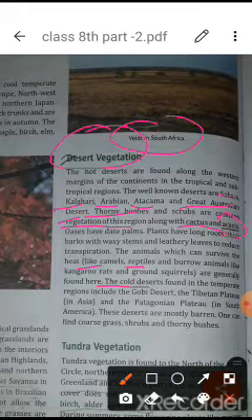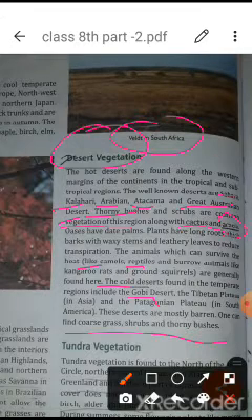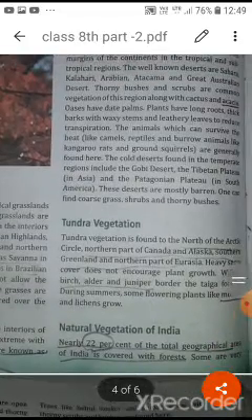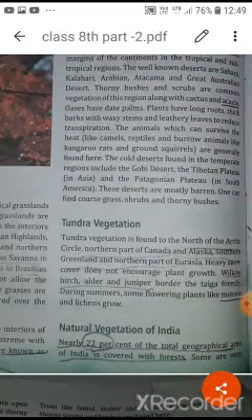We also have some cold deserts like the Gobi, the Tibetan Plateau, and the Patagonian Plateau in South America. These areas are mostly barren. One can find coarse grass, shrubs, and thorny plants. Barren means not fertile. So in this way, students, we can understand the vegetation of the desert. So for today, this much only. I will start the next video from the tundra vegetation.